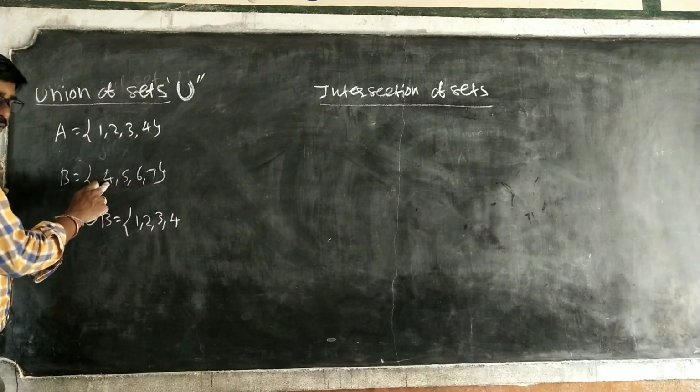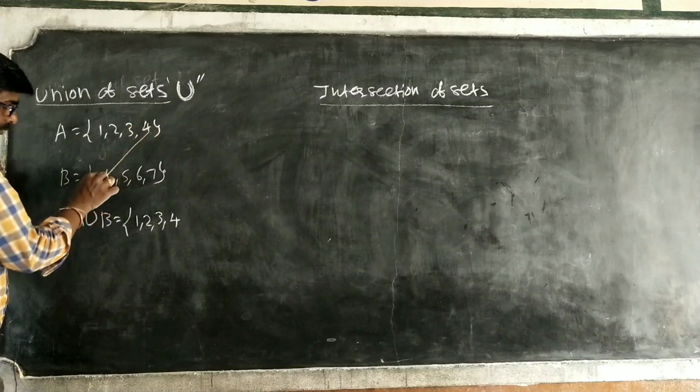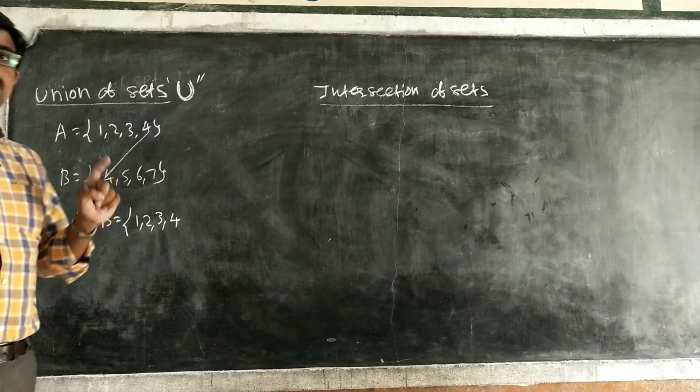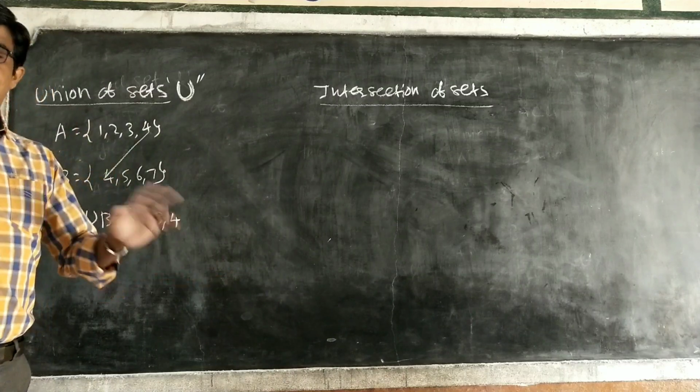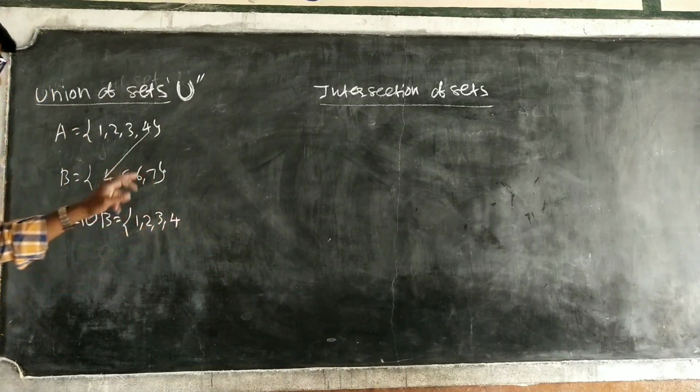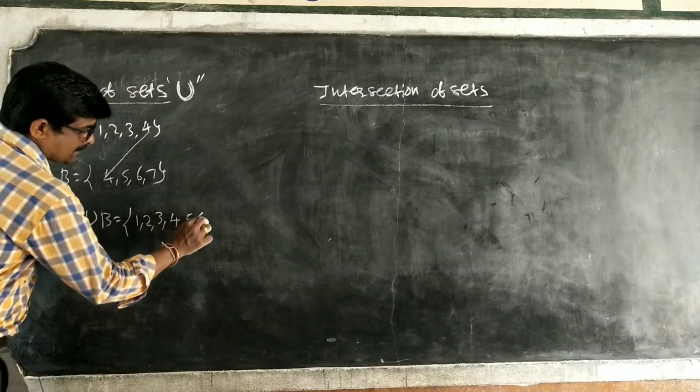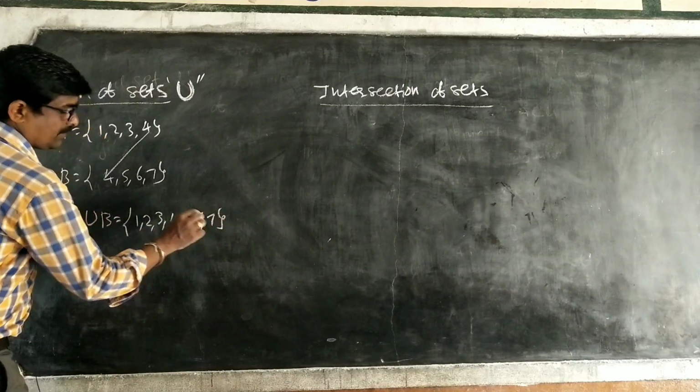But again you have 4, so we won't take 4, because what is the primary condition of a set? The elements are not repeated. That's why you do not take 4 again. Next, 5, 6, 7.